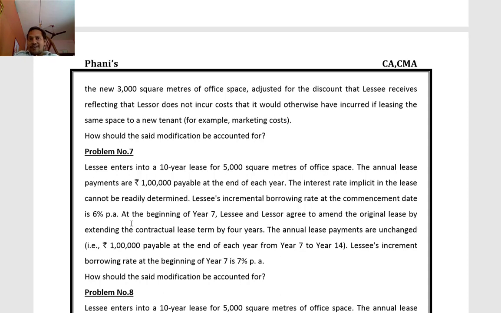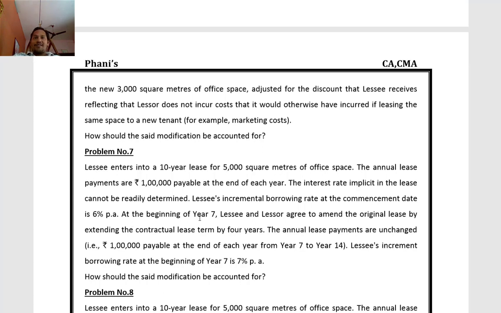So this is a lease for 10 years, acquiring on lease 5,000 square meters of office space. Annual lease payments are 1 lakh per annum, payable at the end of each year. The implicit rate of interest is not available. The incremental borrowing rate of the lessee is 6%.